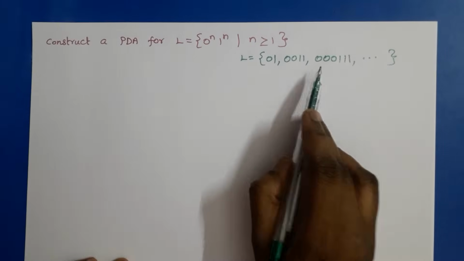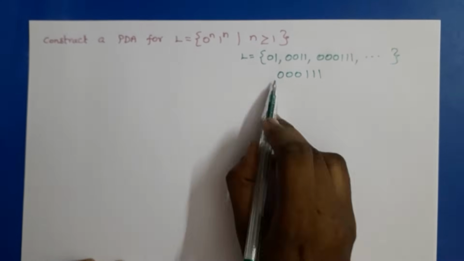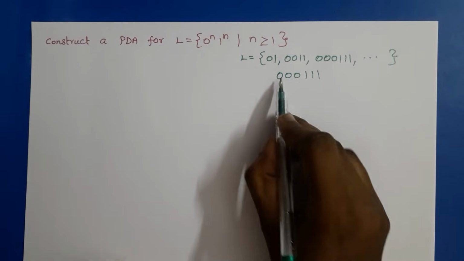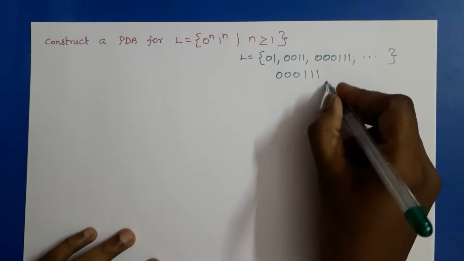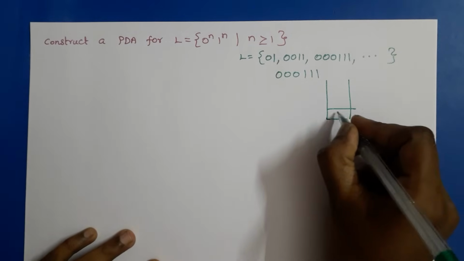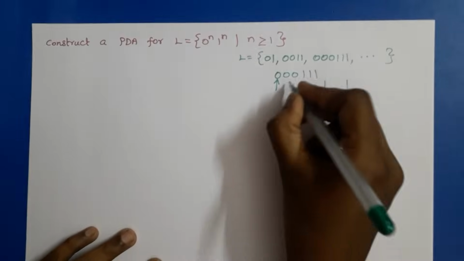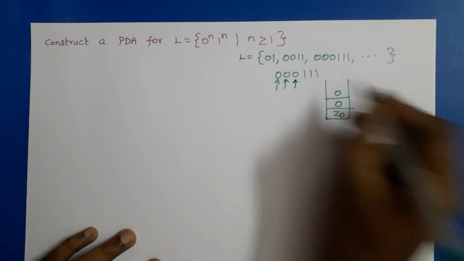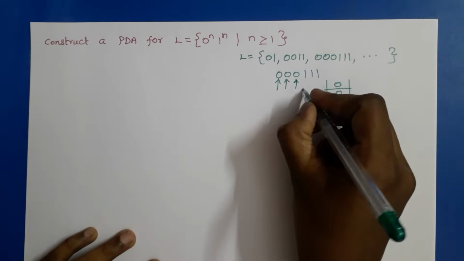So the concept is, for example, consider 000111. First we will see n zeros. So we have to push all zeros onto the stack. Whenever we read 0, that must be pushed onto the stack. The next symbol is also 0. The third symbol is also 0. So that should also be pushed onto the stack.